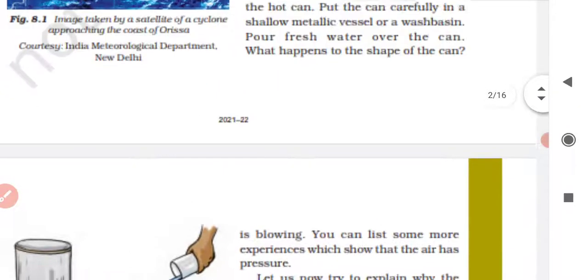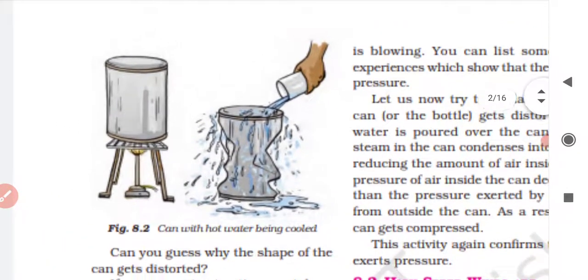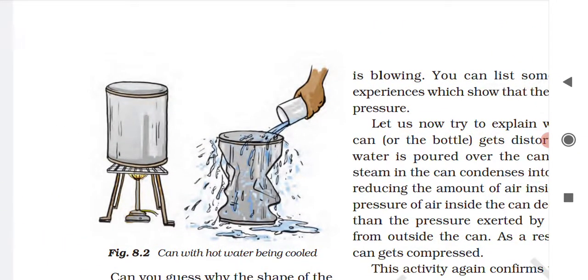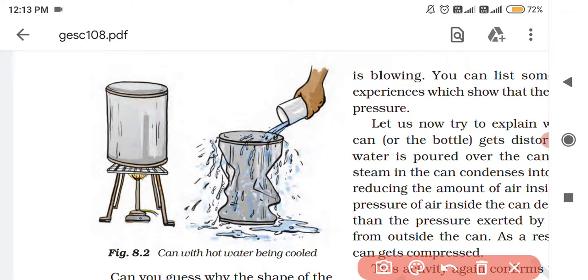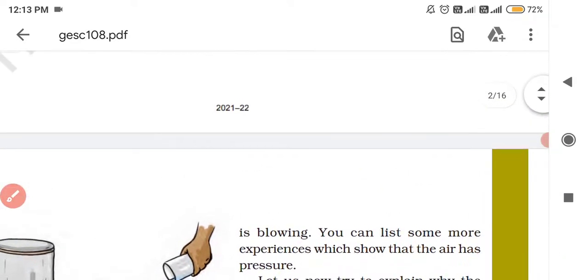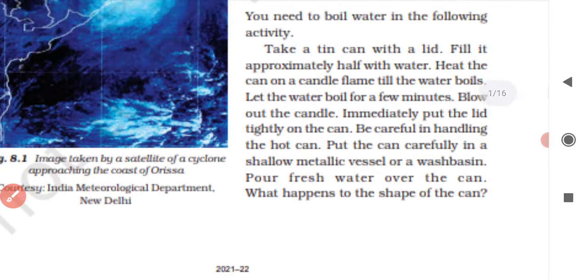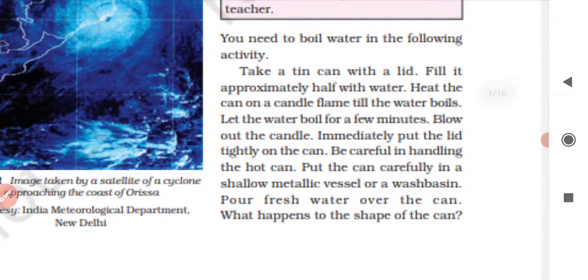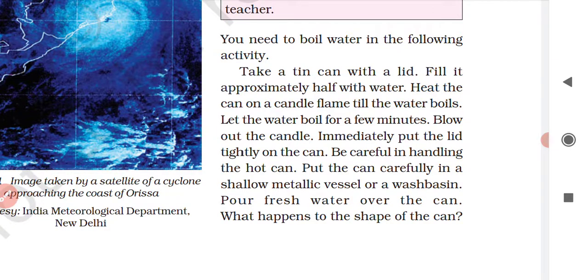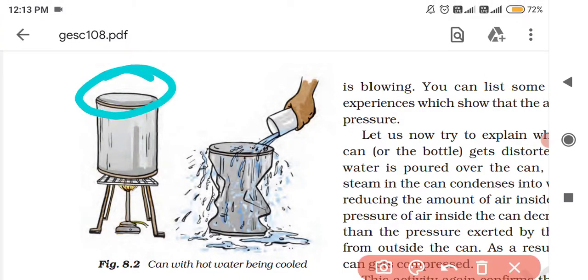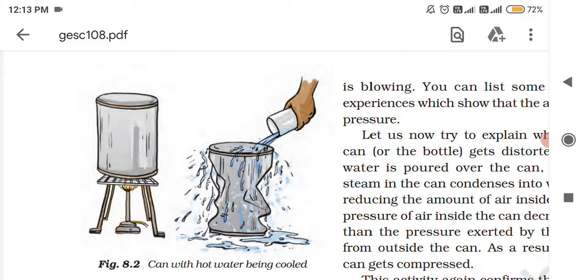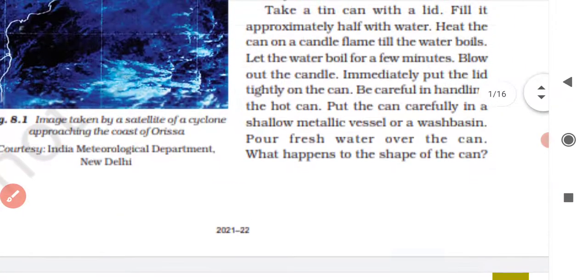In figure 8.2, in the first figure you see, in this tin can water has been taken, and then the water is allowed to boil. Blow out the candle after a few minutes, when the water has boiled, and immediately put the lid tightly on the can. Remember, when you have blown out the candle, you have to place the lid over the tin can and cover it very tightly.